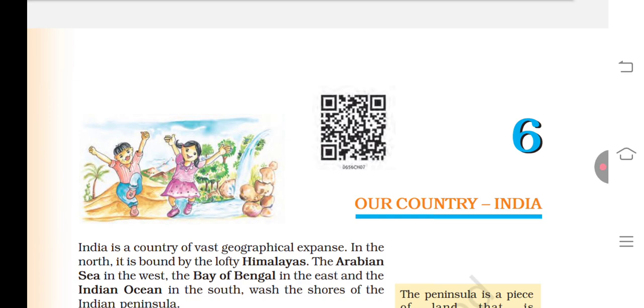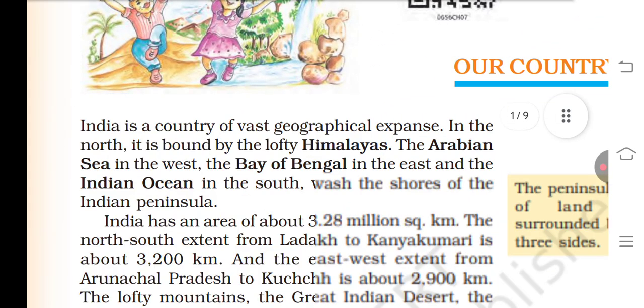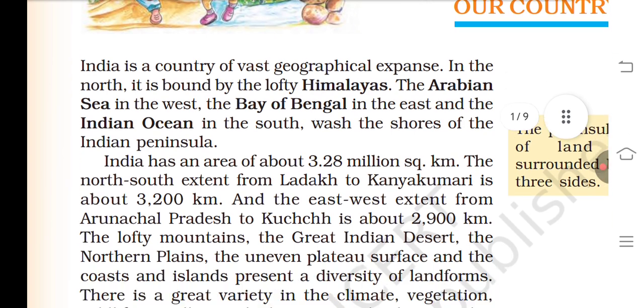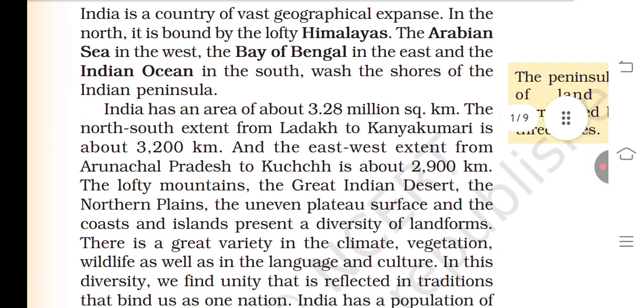Our country India. India is a country of vast geographical expanse. In the north, it is bounded by the lofty Himalayas, the Arabian Sea in the west, the Bay of Bengal in the east, and the Indian Ocean in the south. Indian Ocean in the south forms the Indian Peninsula.